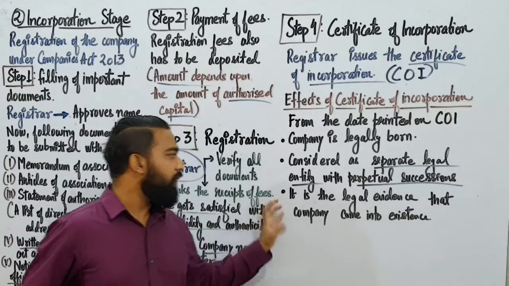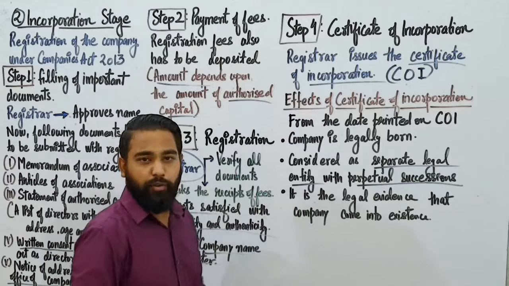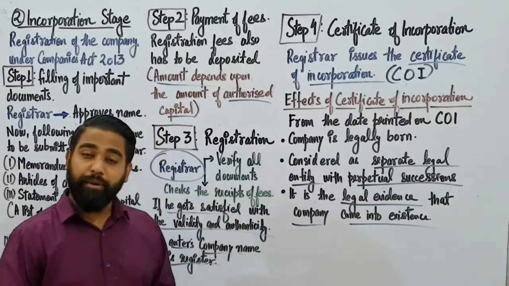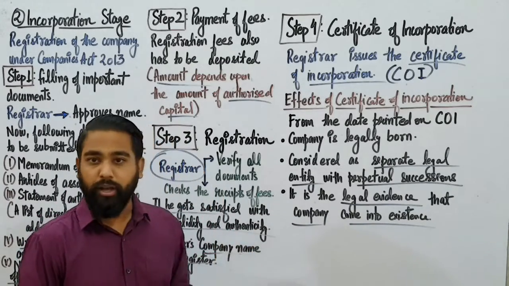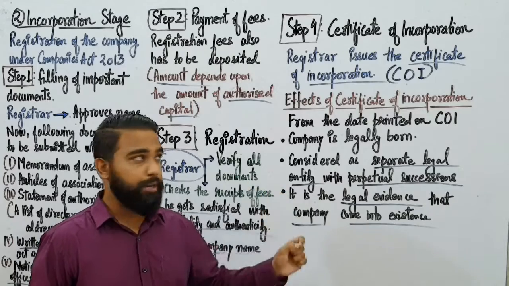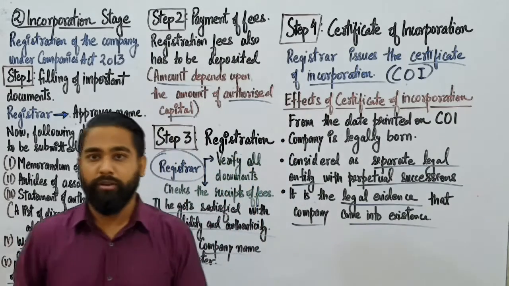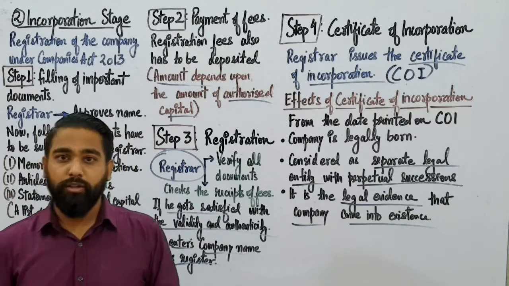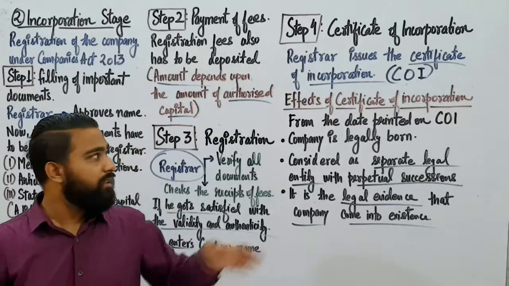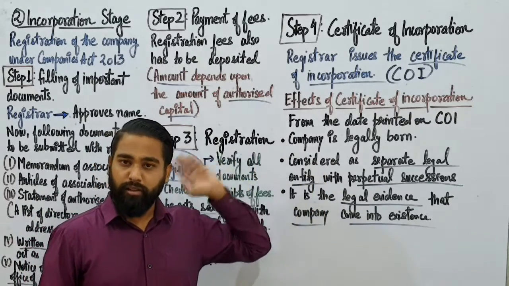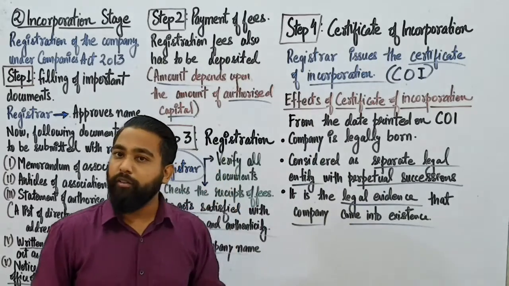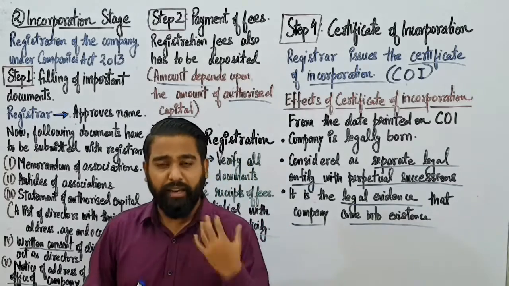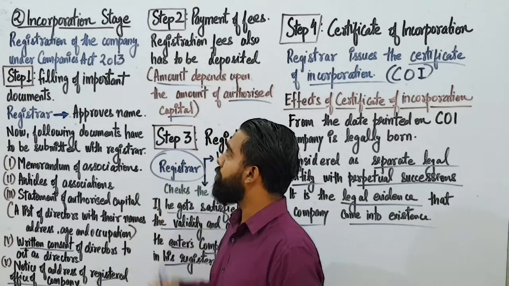Now the last one is the legal evidence. This certificate of incorporation is the legal evidence that the company came into existence, that this company actually exists. It's not a fraudulent company, it's a genuine company because it has a certificate of incorporation. Likewise, we ask for degrees, right? Whether you have completed this course or not. For that evidence you need the degree. Like that, in business, if you are forming a company, you need the certificate of incorporation. So that's how the second stage, the incorporation stage, is completed.